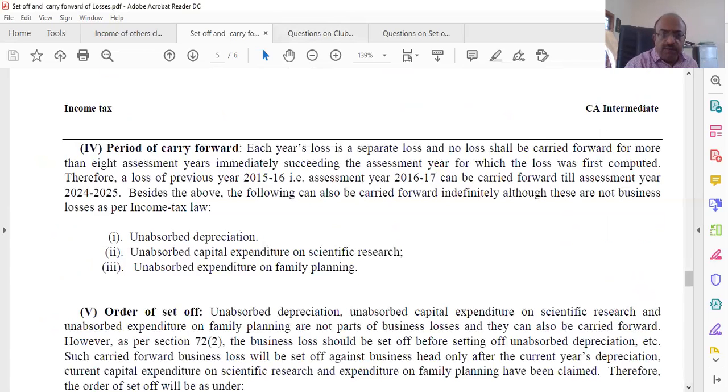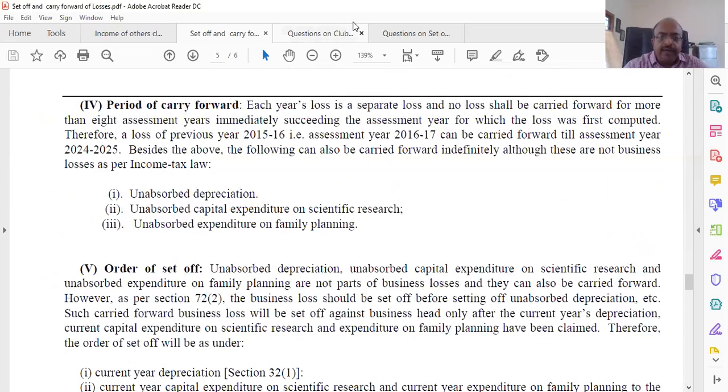Now the question is, for business loss, how many years carry forward? Each year of loss is a separate head, and no loss shall be carried forward for more than 8 assessment years immediately succeeding the assessment year for which the loss is first computed. We have seen that. Therefore, loss of 15-16, assessment year 16-17, can be carried forward till assessment year 2024. Besides this, the following can be carried forward indefinitely. Here there is a restriction for business loss, but within that, unabsorbed depreciation, unabsorbed capital expenditure on scientific research, unabsorbed expenditure on family planning can be carried forward indefinitely. There is no restriction.